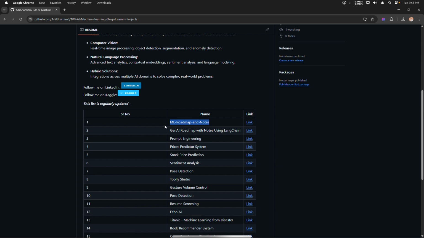First we are going to do this ML roadmap and notes. If you want to learn machine learning, this project helps you to learn. And a generative AI roadmap with notes using LangChain, you can learn here. And prompt engineering helps you learn anything faster using chat.